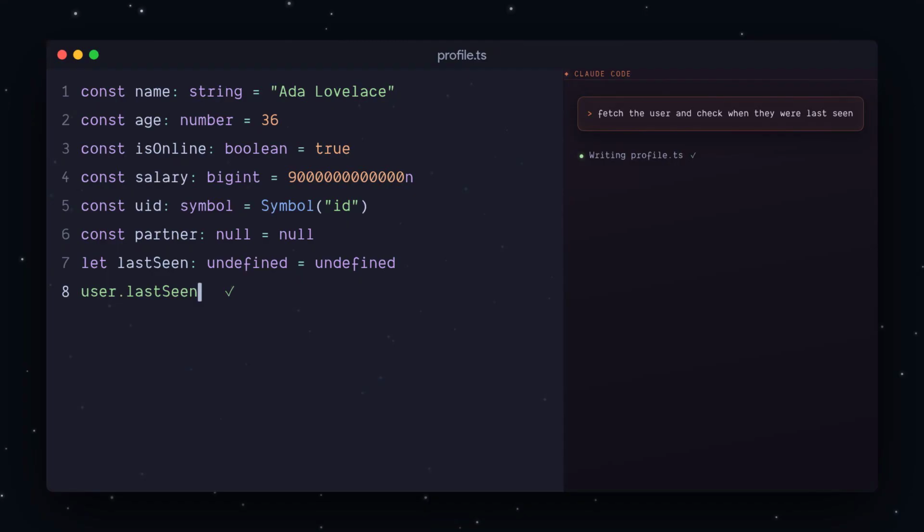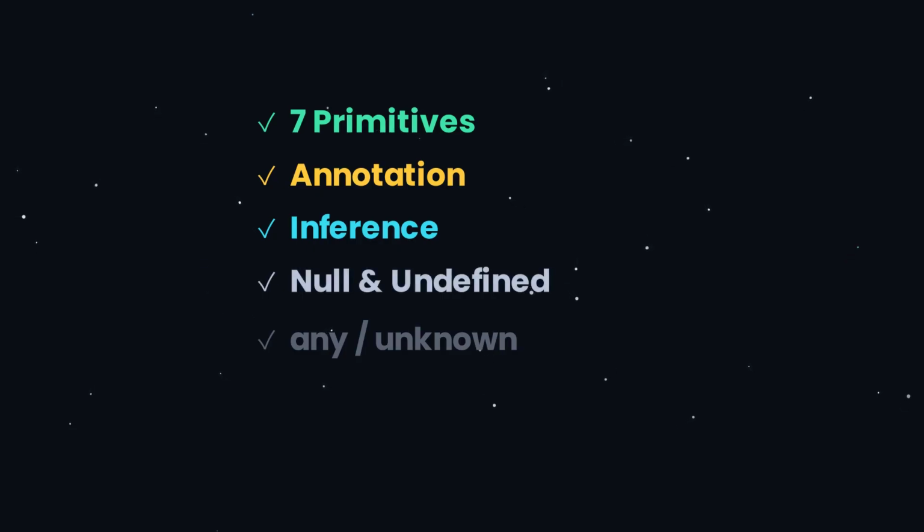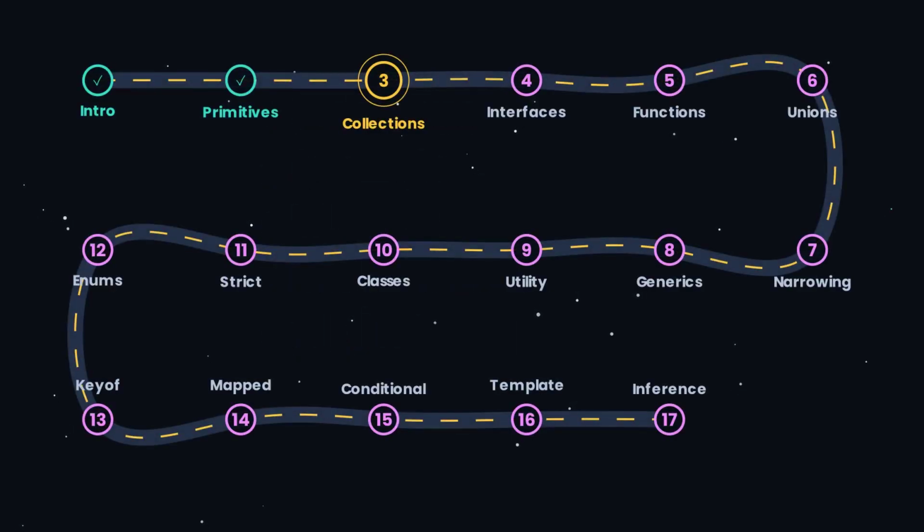So, let's revise what we learned today. And with this, our second milestone is complete. You've learned all 7 primitives, annotation with a colon and a type, inference writing those types for you, the null and undefined checks that catch the most common crash in software, and the any versus unknown choice between danger and safety. In the next chapter, we will understand collections, a composite name for arrays, tuples, dictionaries and objects, etc.